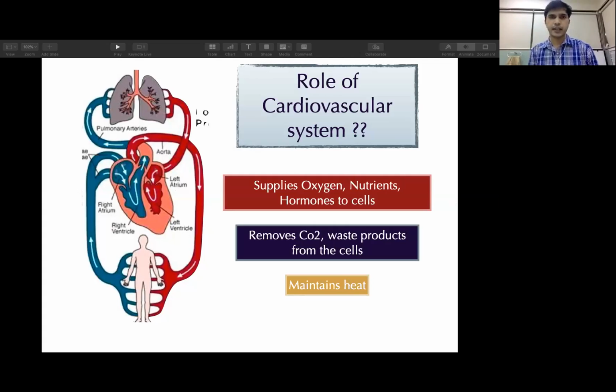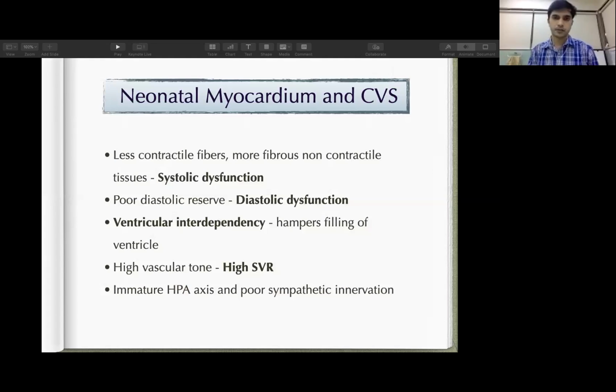It is a very basic thing. Our cardiovascular system supplies oxygen, nutrients and hormones to the cells for their metabolism, and removes carbon dioxide, waste products and all the byproducts from the cells. It also maintains heat.